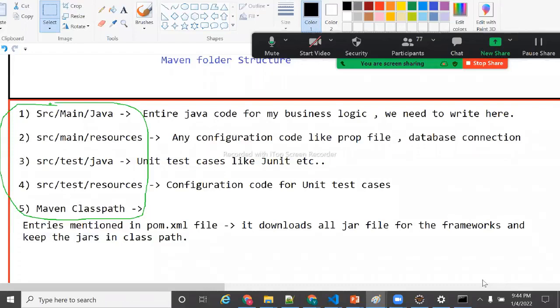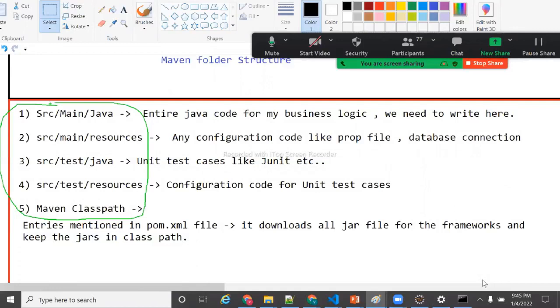Understand, guys? Sir, if I write the testing code in my src/main/java, what happens? If I write my testing code in src/main/java, what happens? Nothing will happen. But in production, you want to stop the testing. Test case code you don't want in production.